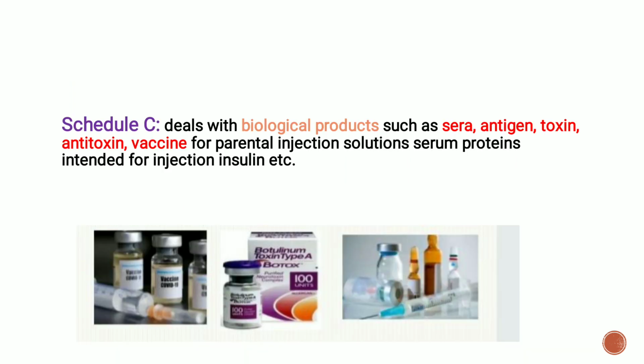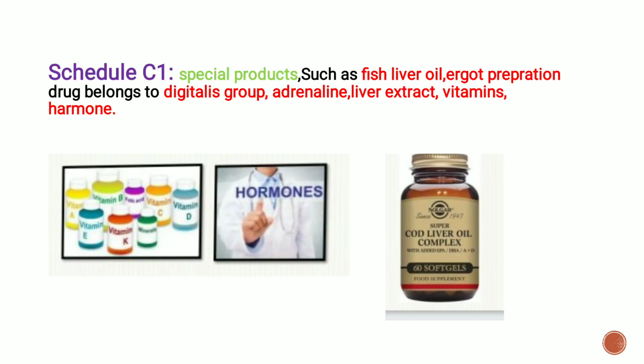Next schedule is Schedule C. It deals with biological products such as sera, antigen, toxin, antitoxin, vaccines, parenteral injections, solutions, serum proteins intended for injections, insulin, etc. All these biological products come under Schedule C. Next schedule is Schedule C1. Special products such as fish liver oil, ergot preparations, drugs belonging to the digitalis group, adrenaline, liver extract, vitamins and hormones all come under Schedule C1.